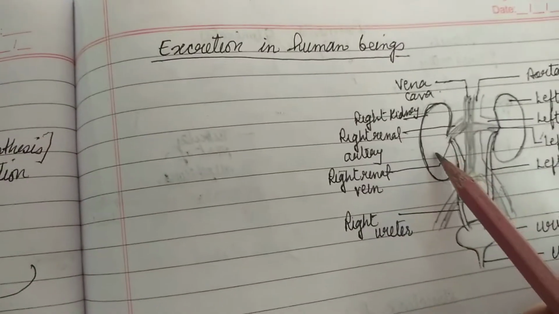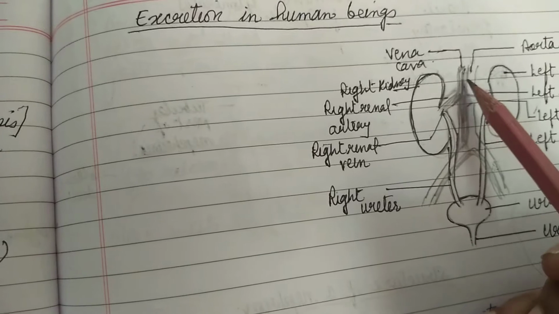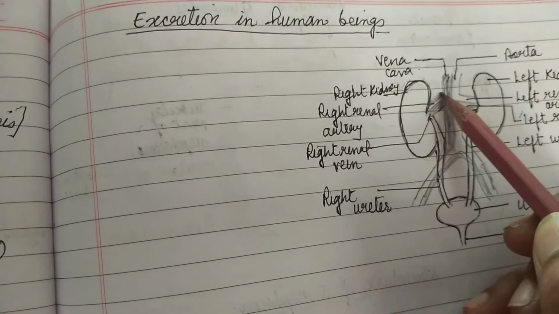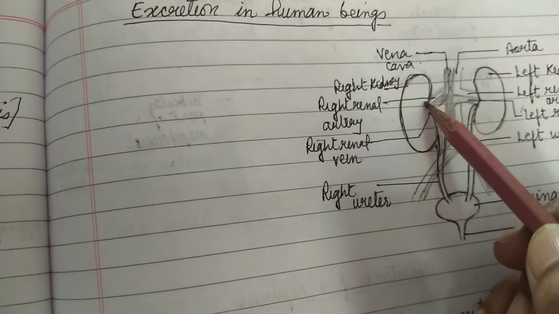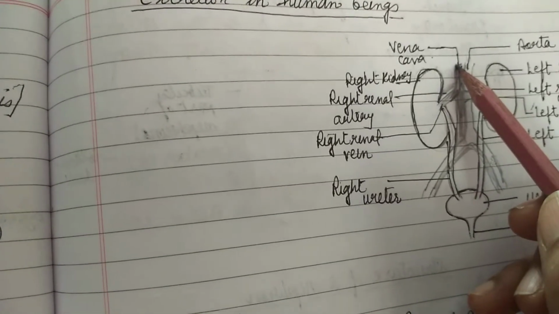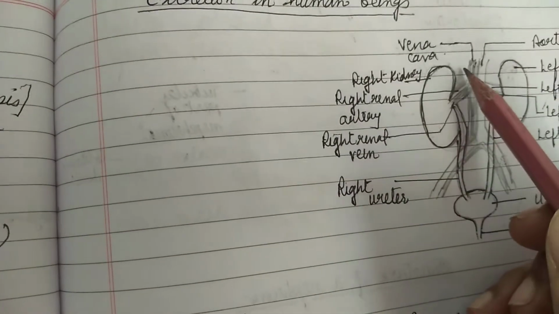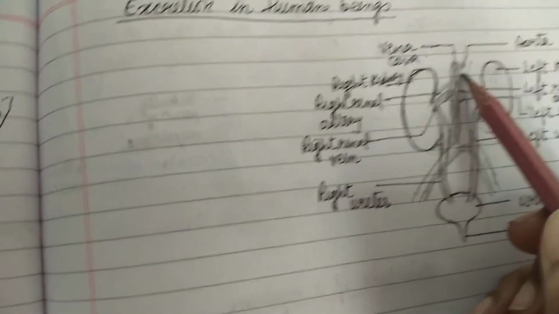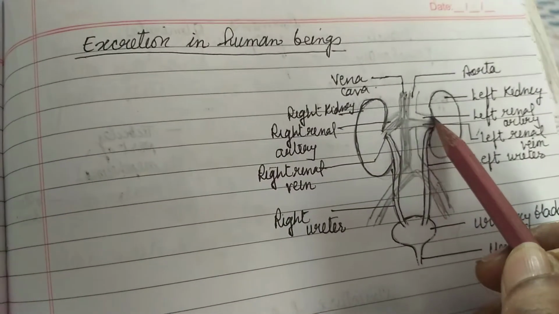And for these kidneys, this artery is called the renal artery, which enters into the kidney and carries blood containing nitrogenous waste. The same way on the left side also, this is the renal artery.